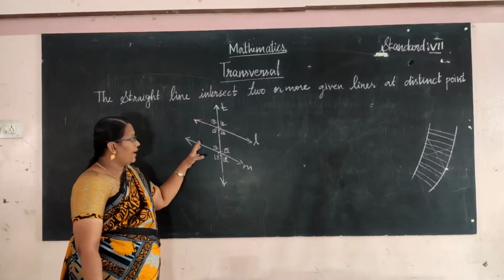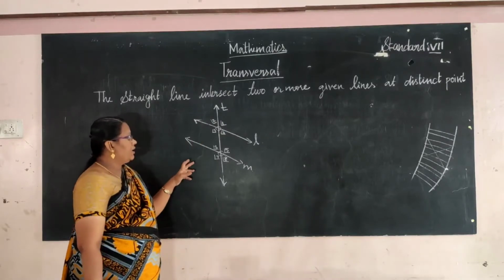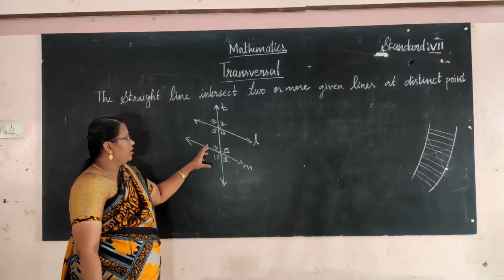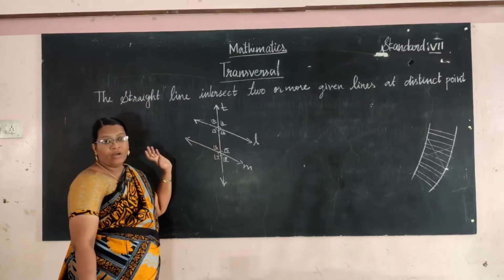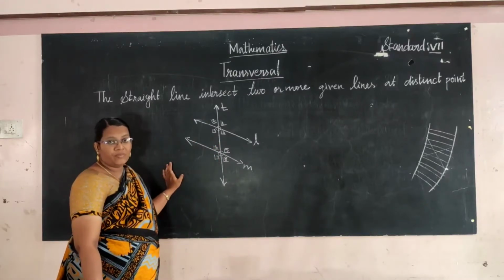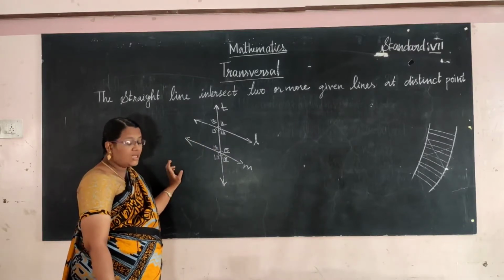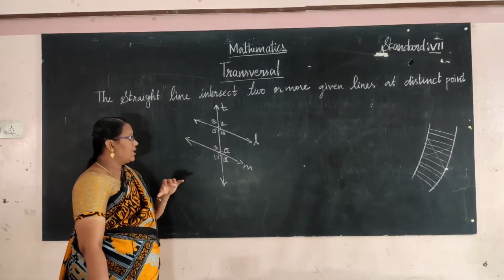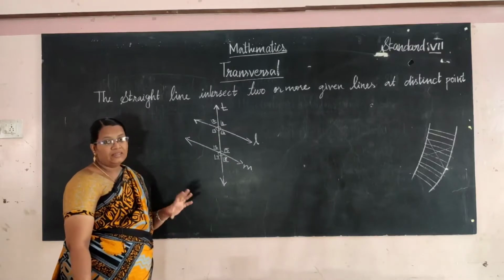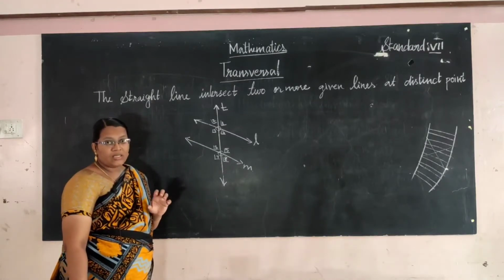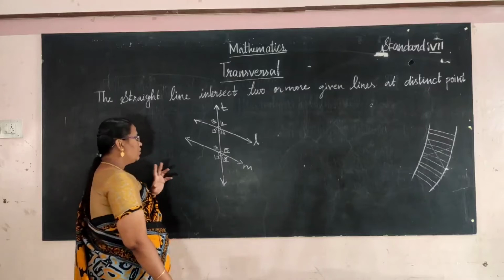These angles made by the transversal have different types of properties. These angles include some special angles.